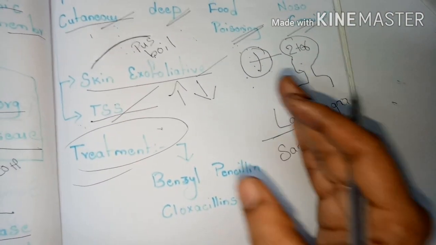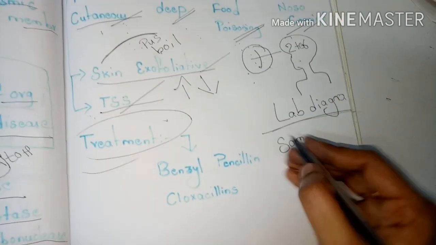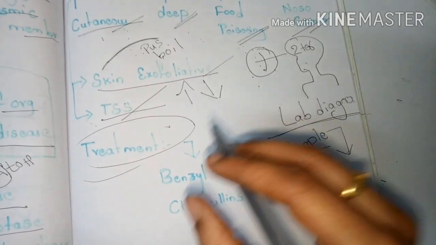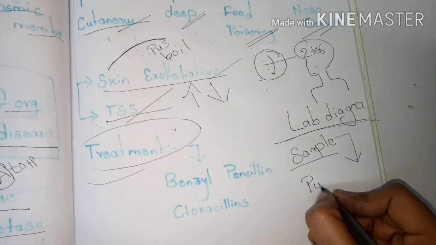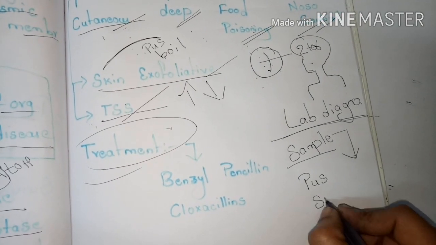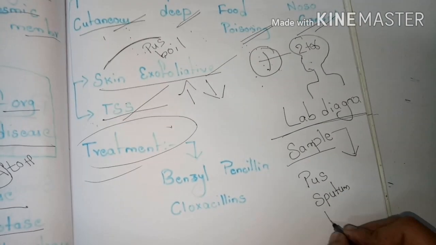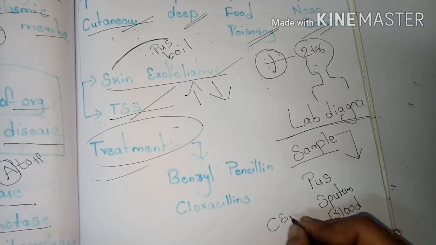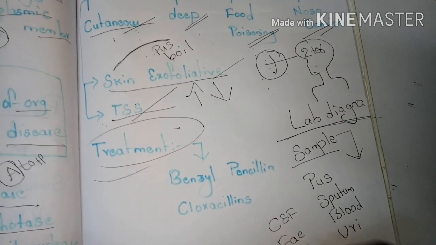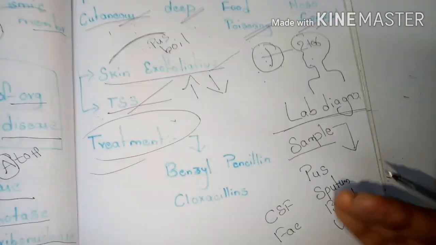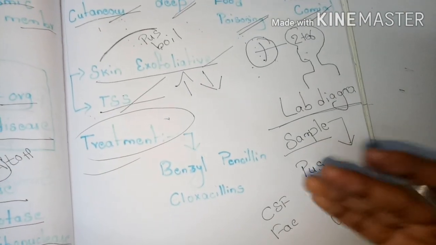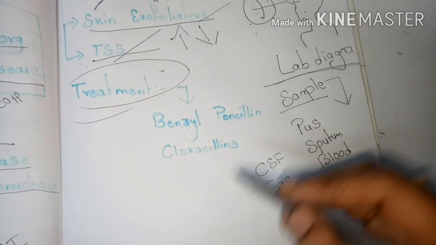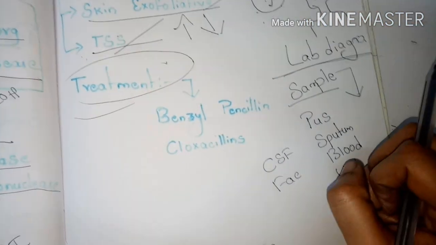who are affected with Staphylococcus aureus infections. First we are going to collect the sample. Which type of samples we are going to collect from the patient means, for example, pus or sputum or blood, urine, CSF, feces, and the food or vomit, means the vomitings which are caused due to this infection. Those vomitings are also collected as a sample. These are all the samples which are collected from the patients.